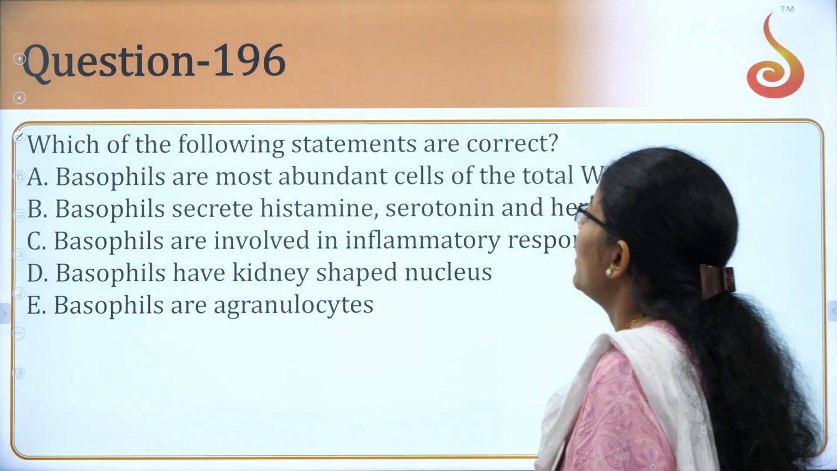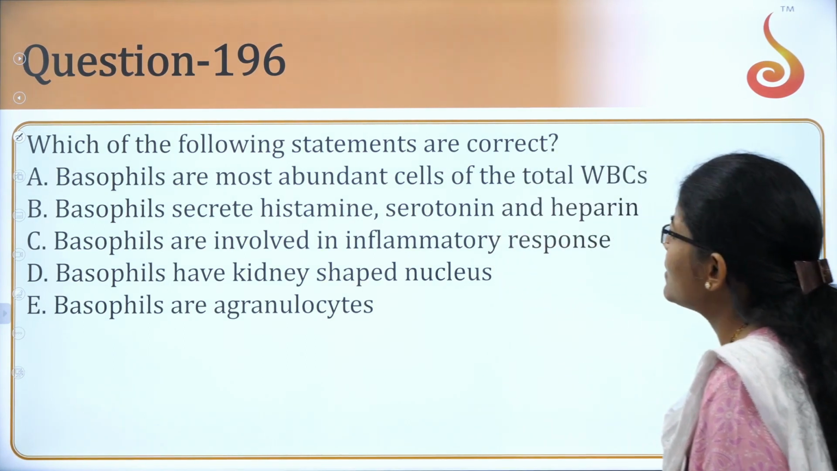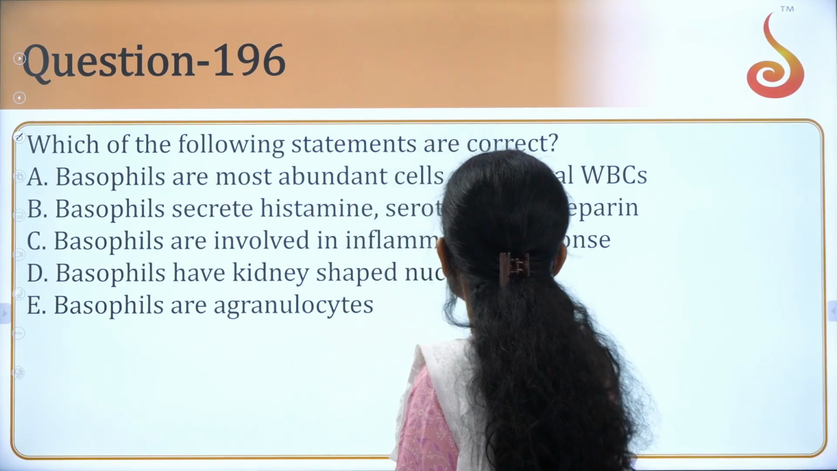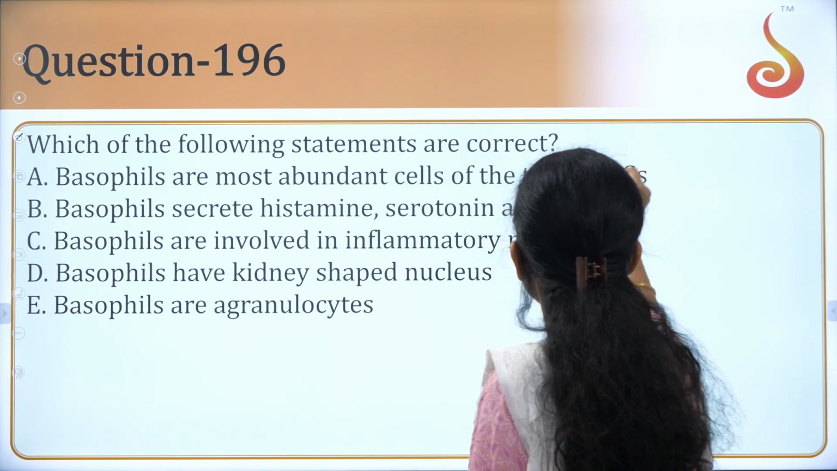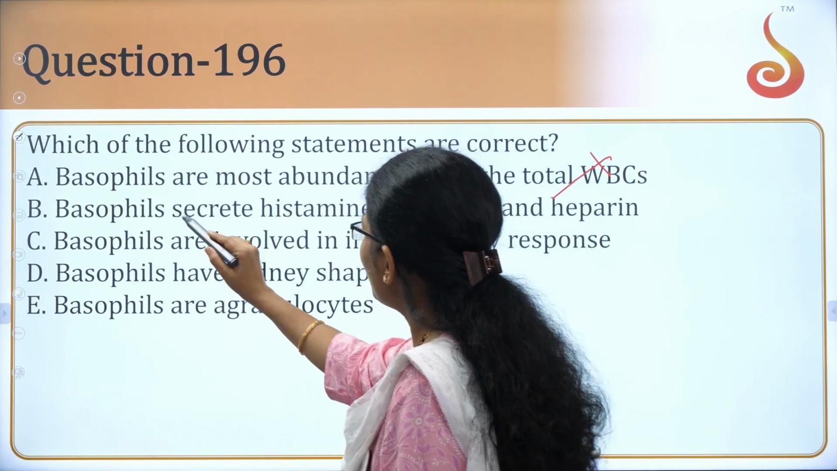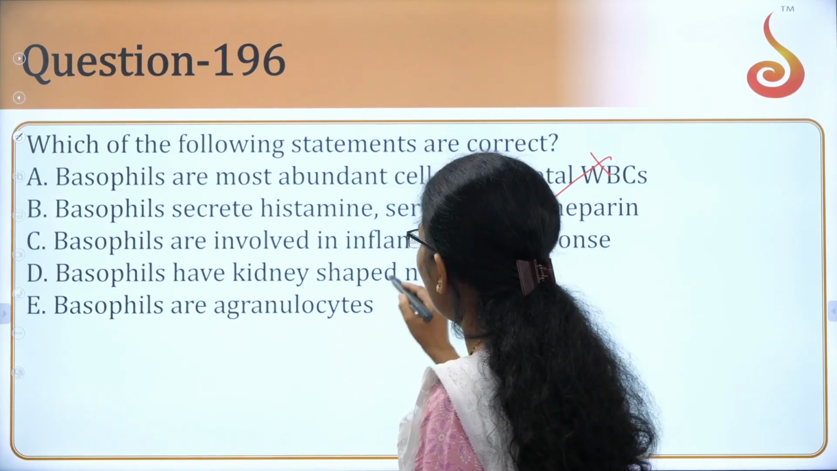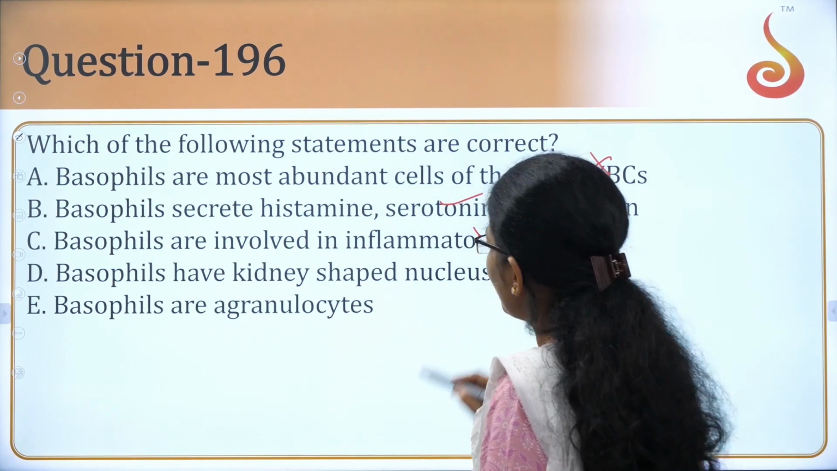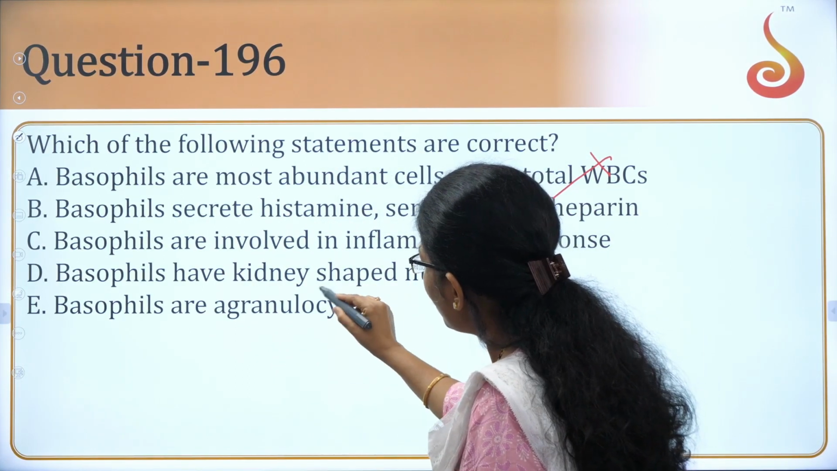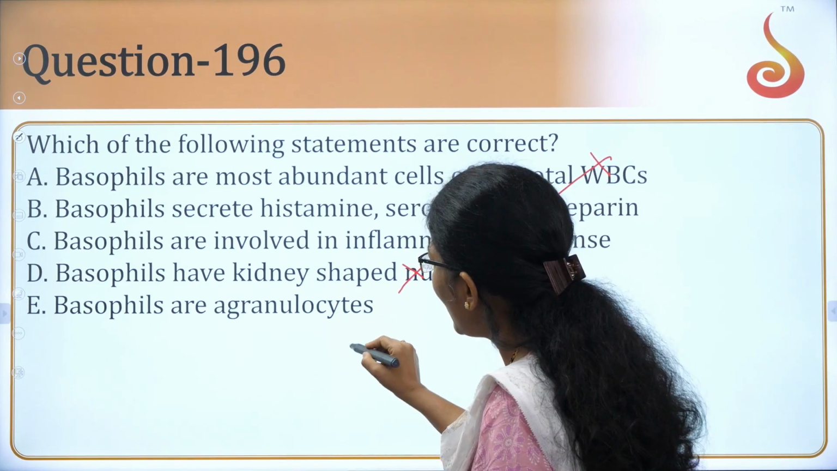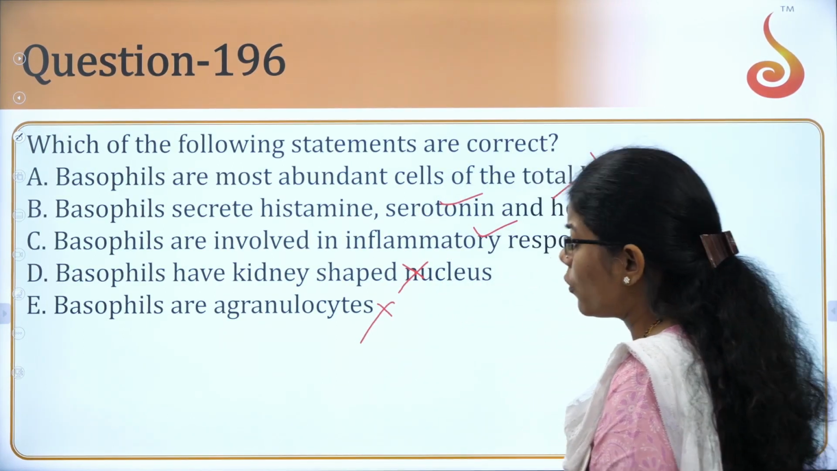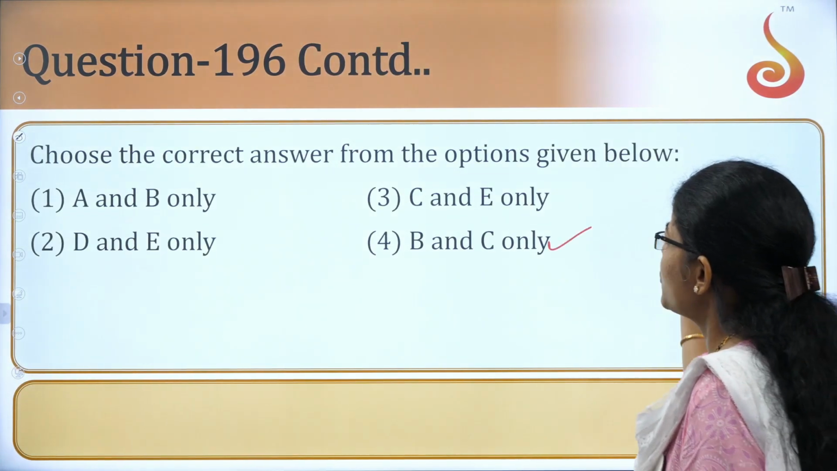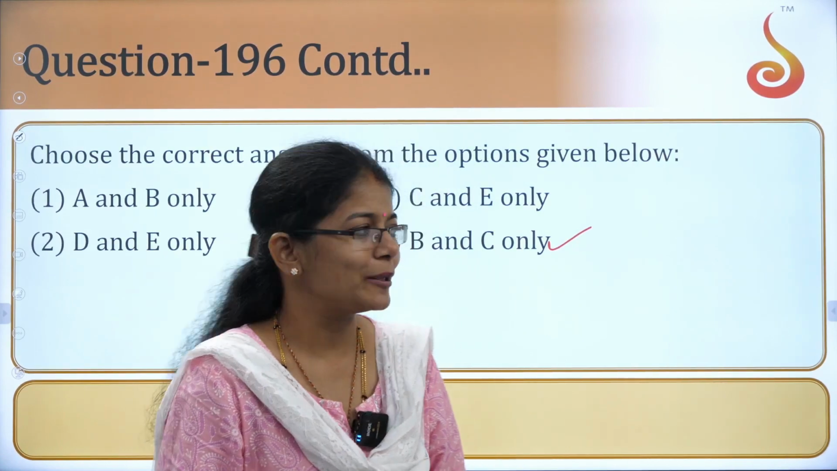Okay, next one. Which one of the following statements are correct? Basophils are the most abundant cells of the total WBC. No. Basophils secrete histamine. Yes, very common, very famous property. Basophils are involved in inflammatory response. Again, yes, a very famous property. Basophils are kidney shaped. Sorry, no. And they are granulocytes. So the answer here should be B and C, correct? Yes, option 4 is the correct answer here.